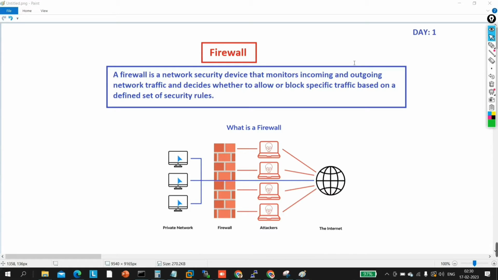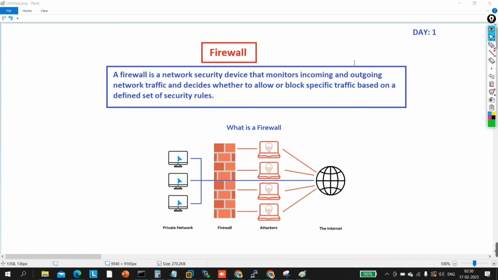Today we are going to discuss very basic things about firewall, because first of all, if you want to learn security, even CCNA security or CCNP security, this course will cover both CCNA as well as CCNP security. Fine. So first thing that you need to learn is what is firewall. Many times interviewers also ask this question. I remember when I was attending an interview in Cisco, they asked me also to explain firewall in detail.